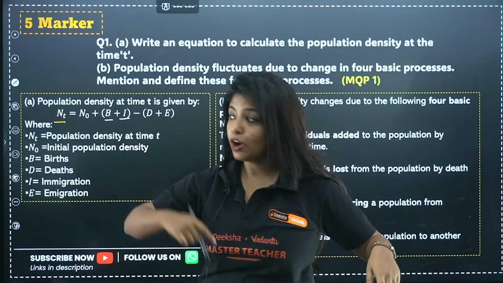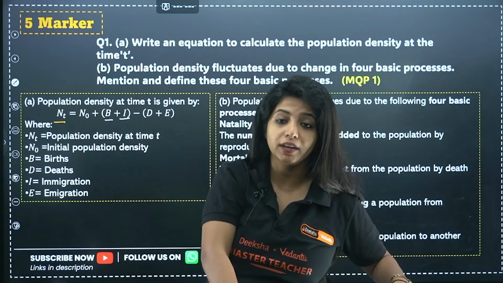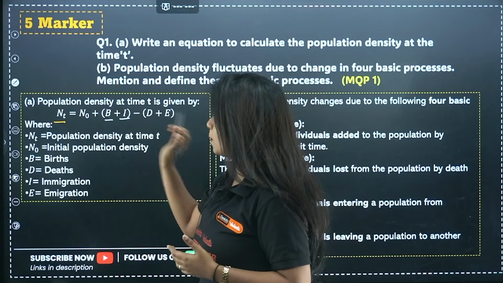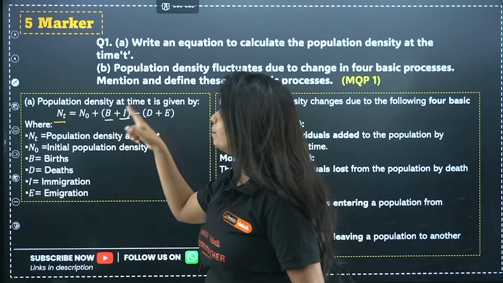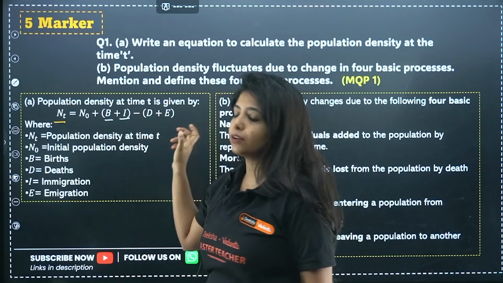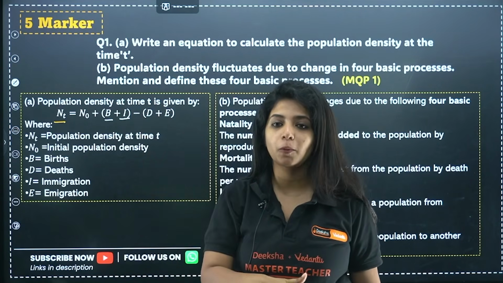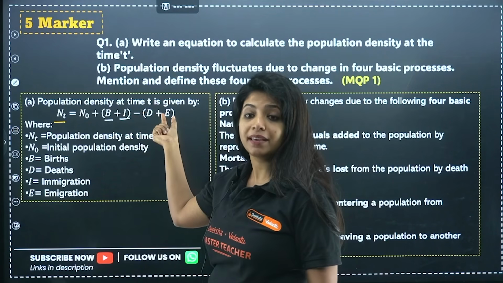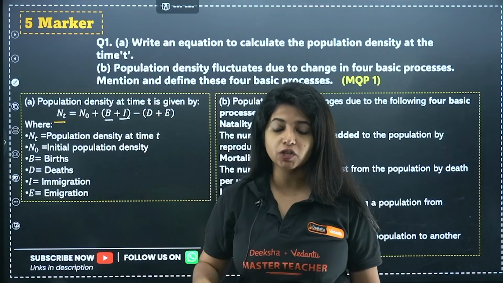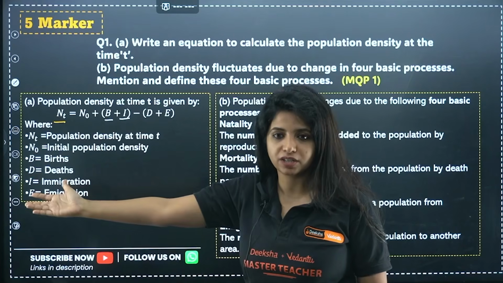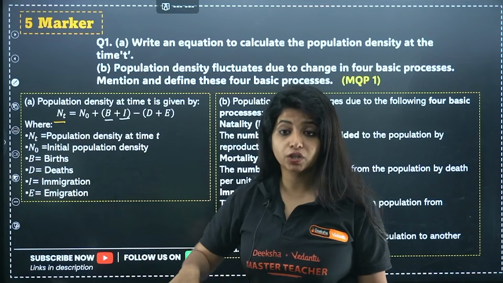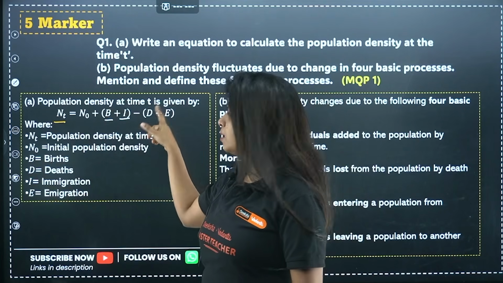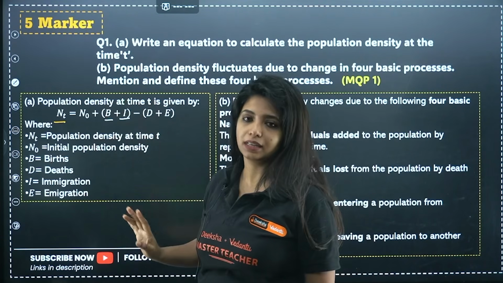Suppose there is a population over here, and from there some organisms came over here. This process is known as immigration. So immigration and birth are going to increase the population, so I put them in one box, minus death plus emigration, things which are going to decrease the population. That is why you use the term minus. Emigration means suppose there were organisms over here, they didn't like it, they moved outside the population, they are now elsewhere. Now the population density over here obviously decreased, right? So that is why death plus emigration will be there. Both of them would be minus.